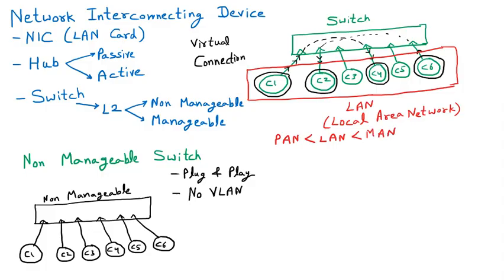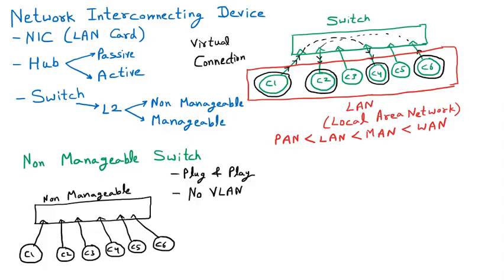When we talk about multiple buildings connected, let us suppose approximately half of a city, or one city, whole Delhi connected, that is a MAN. And if we talk about country to country communication, that is the wide area network. But the devices which we are studying, for LAN and MAN, are the same. If somebody asks you about switch and hub, these are LAN as well as MAN devices.